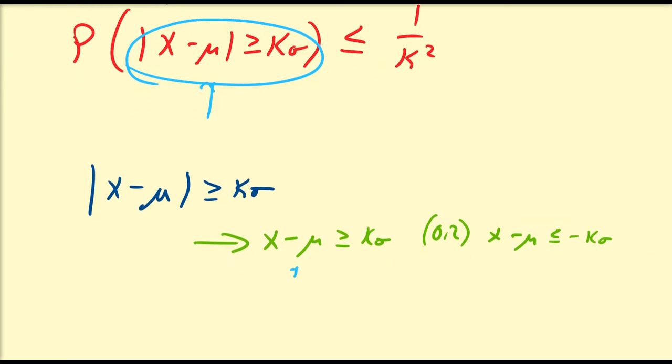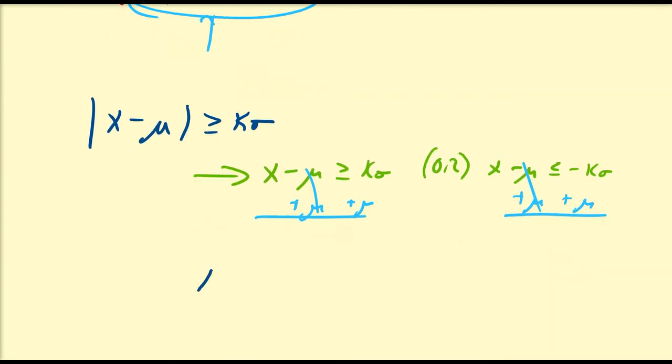Now I'm going to add mu to both sides. So we get that x is greater than or equal to mu plus k sigma, or x is less than or equal to mu minus k sigma.